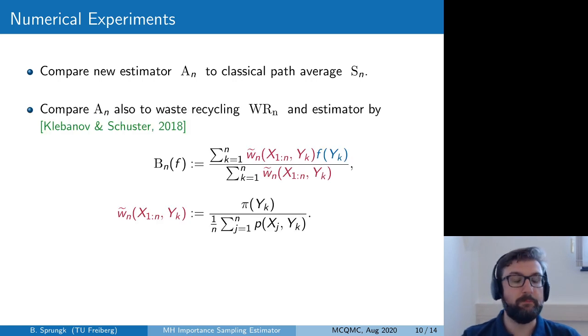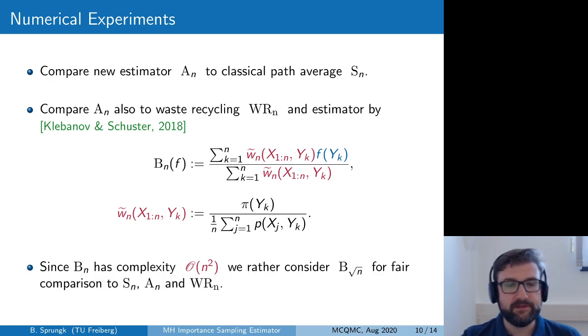But we will also compare our estimator to the previously mentioned alternatives, the waste recycling estimator, as well as the estimator developed by Klebanov and Schuster, which takes a very similar form to ours, just the weights are now computed as explained on the previous slide in this different way, where you have the asymptotic distribution of the proposals and not the proposal density fixed for the particular x_k.